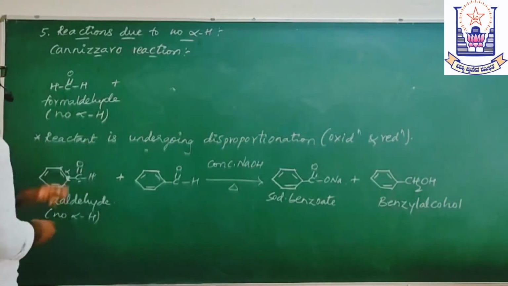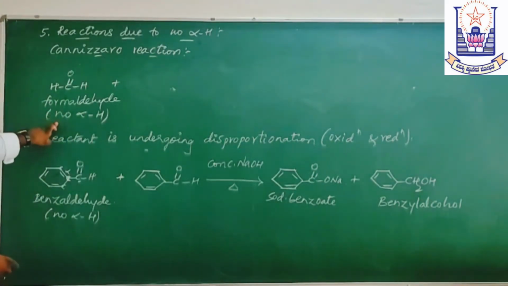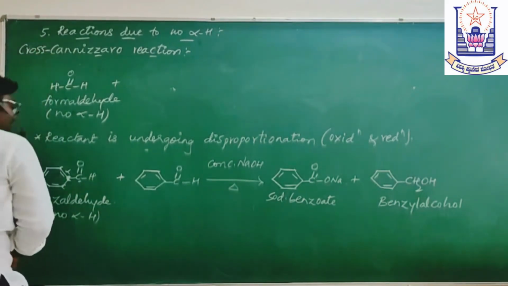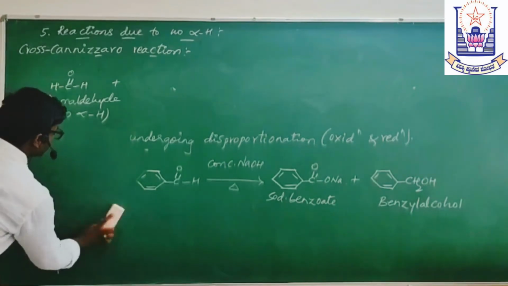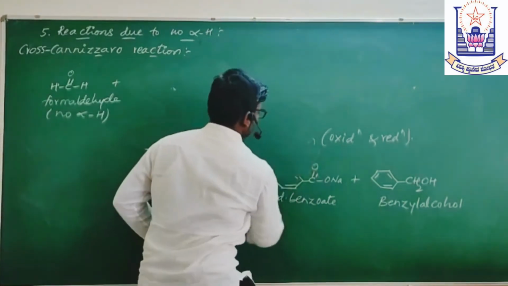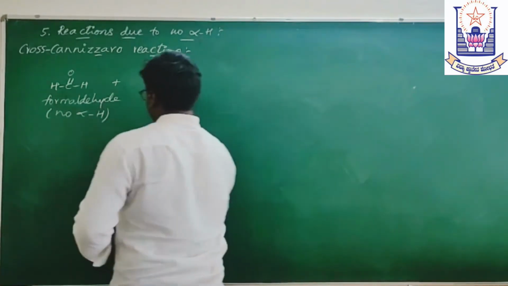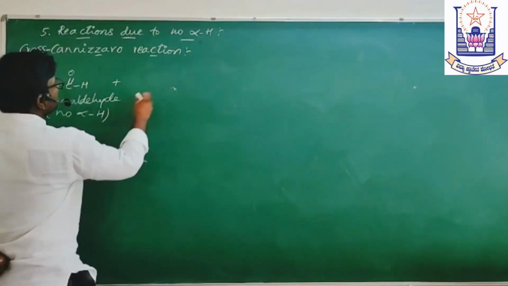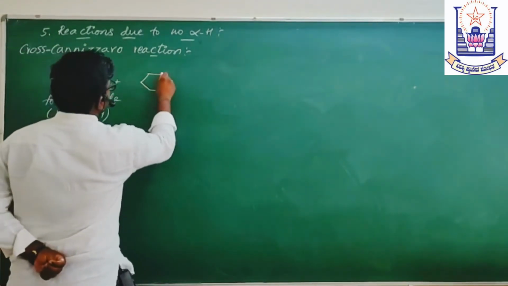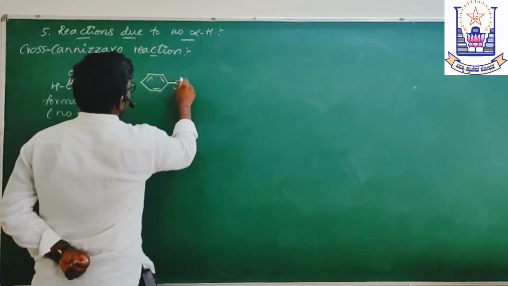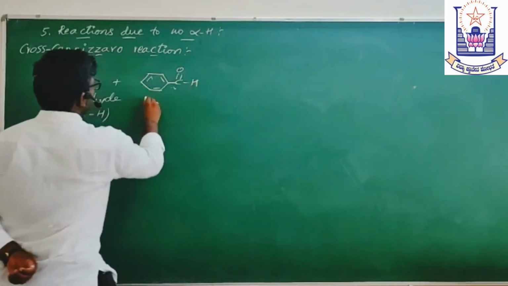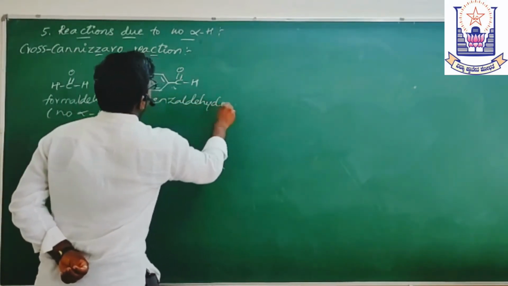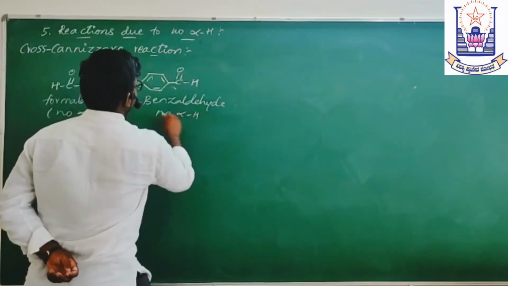For example, take the formaldehyde. Let's consider a cross Cannizzaro reaction, like we have discussed the cross aldol condensation. Take the formaldehyde and treat this with benzaldehyde, for example. Benzaldehyde is also having no alpha hydrogen.